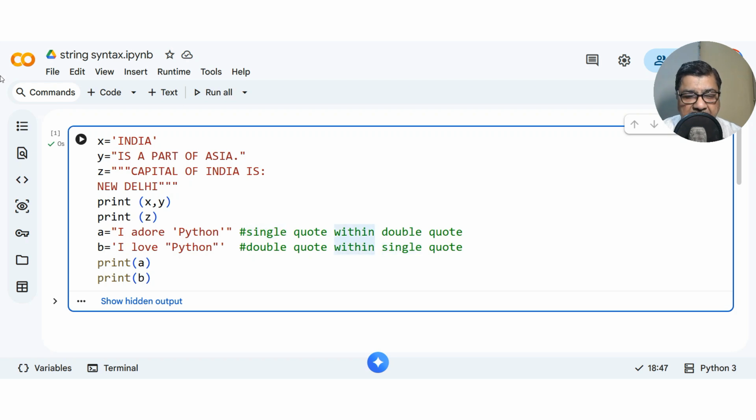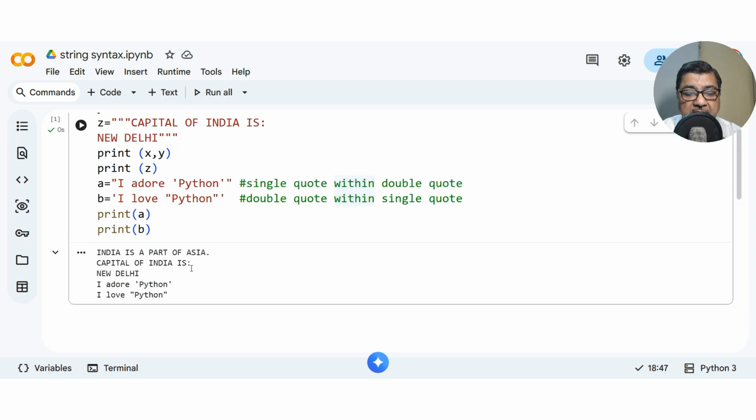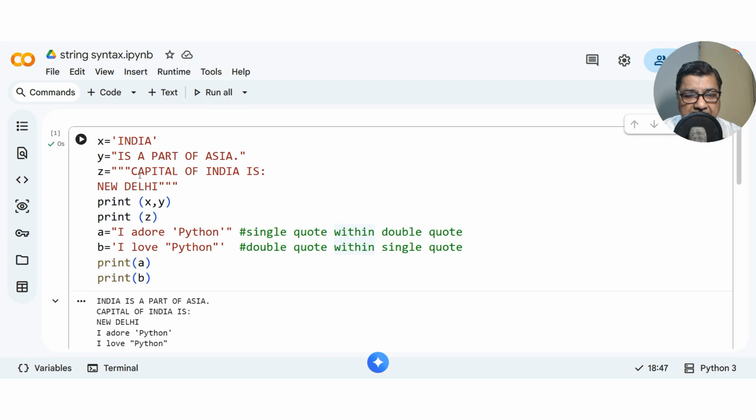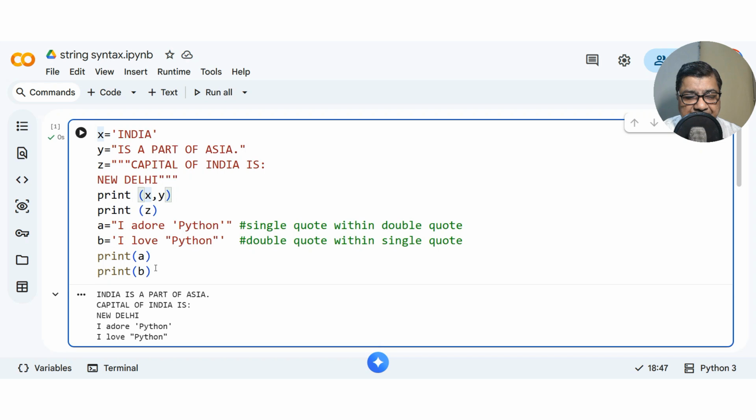So let me run this program. Let me see how it works. So capital of India, first it prints India. Then it prints is a part of Asia. There is no new line character, so it is coming in one line itself. Now capital of India is New Delhi, because it is a multi-line string. I have done X, Y and Z.